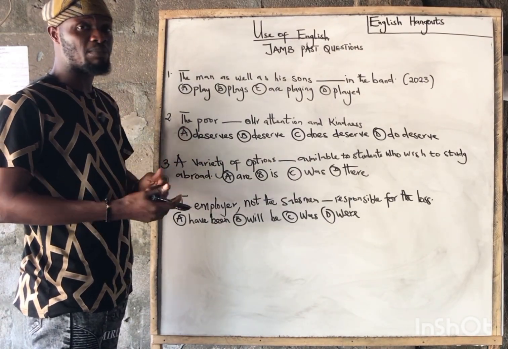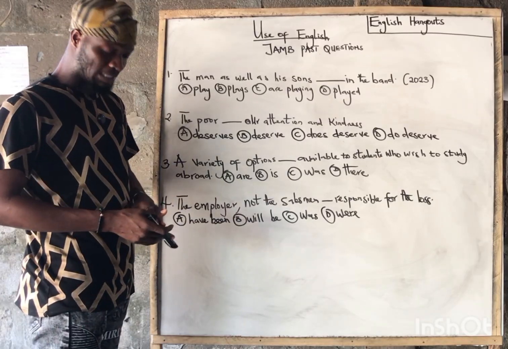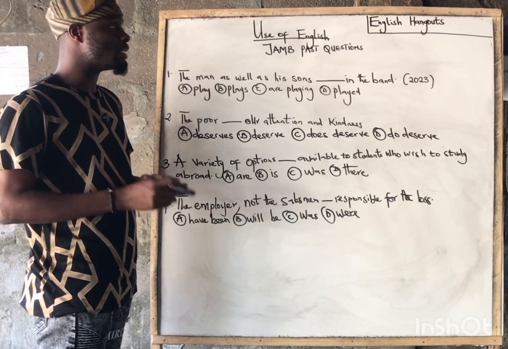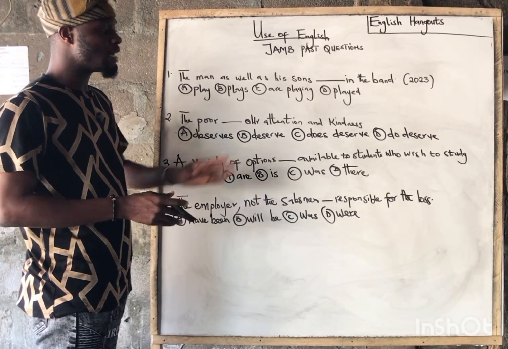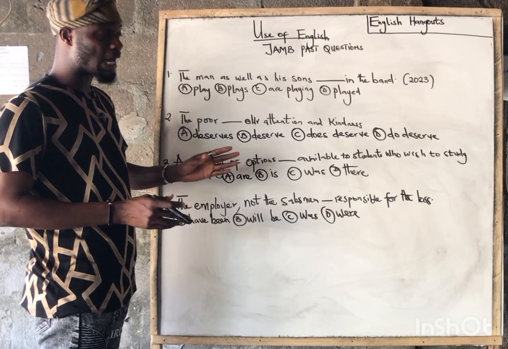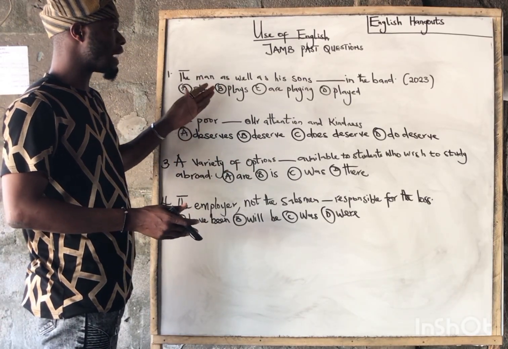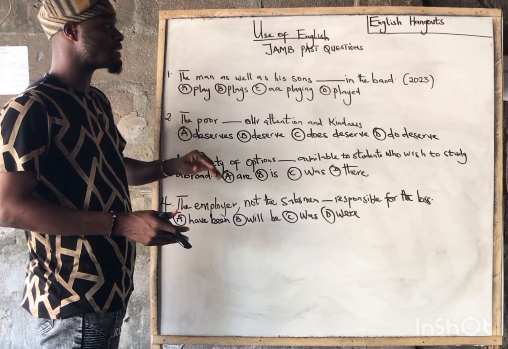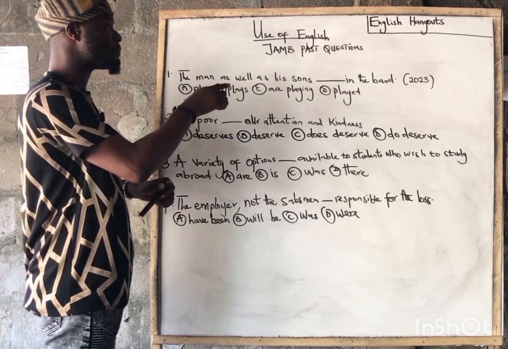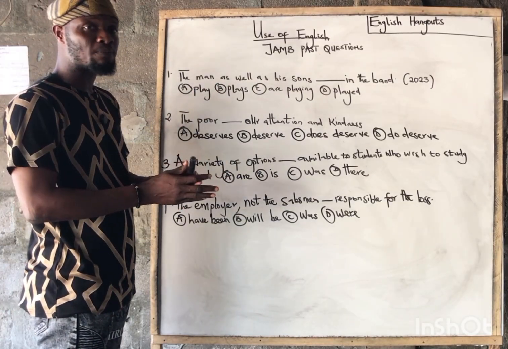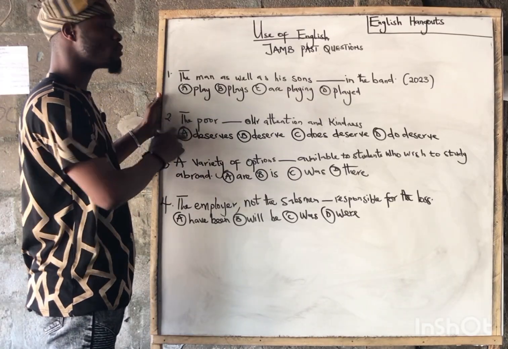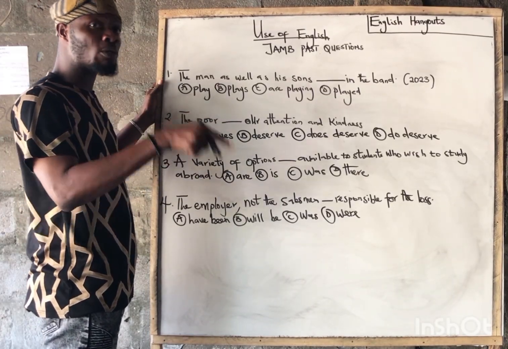In your JAMB examination, the examiner will test your knowledge on agreements in English. The 4 questions on the whiteboard are based on Concord. For the first question, we have the man as well as his son dash in the band. You are expected to fill in the gap here with the appropriate answer. So these particular questions fall under accompaniment rules.